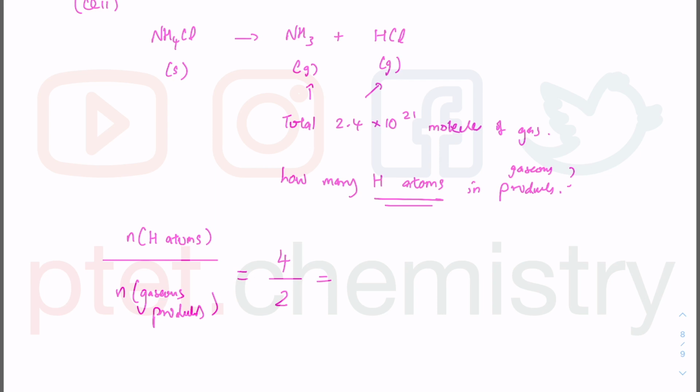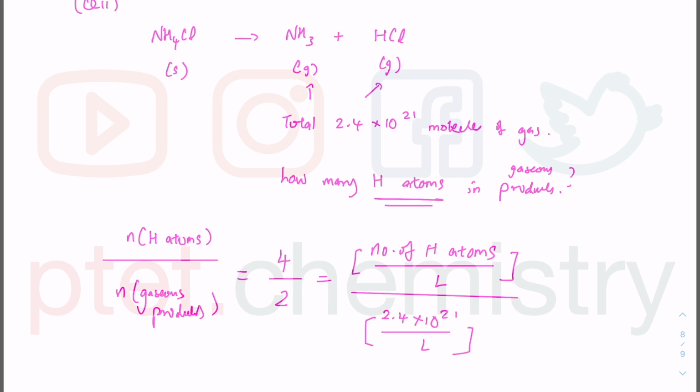And now I want the number of hydrogen atoms. So the number of hydrogen atoms divided by the Avogadro constant is going to give me the mole of the hydrogen atoms. So I'm simply setting up the way I would normally set up my mole ratio from the balanced equation, and this is in terms of the atoms divided by the Avogadro constant, which will give me the actual mole of hydrogen atoms. At the bottom, I have the actual number of gaseous molecules, because this is the total number of molecules of gaseous products, which is the actual number of moles of the gaseous products only when I divide it by the Avogadro constant as well, okay?